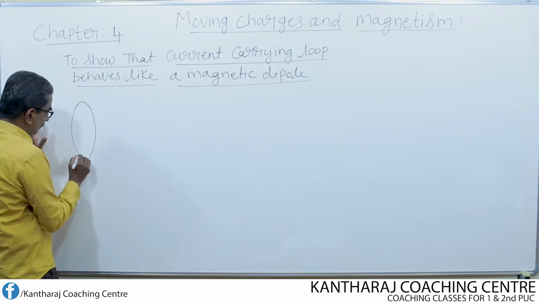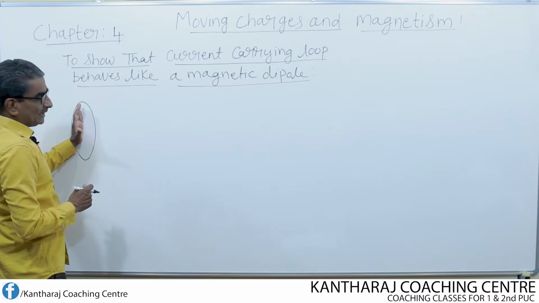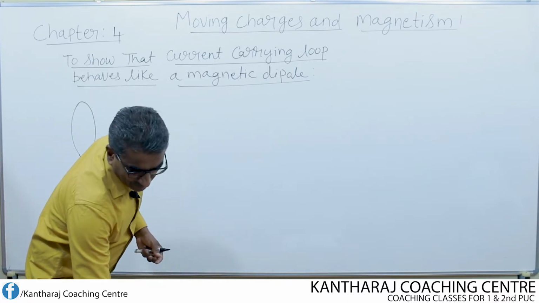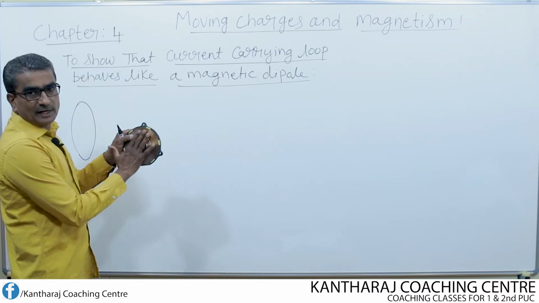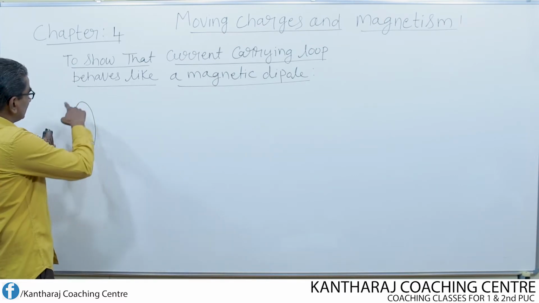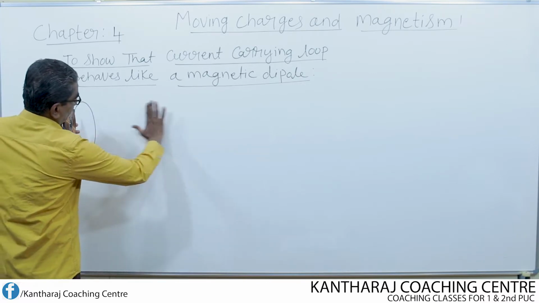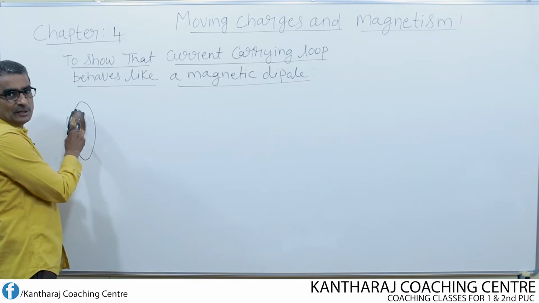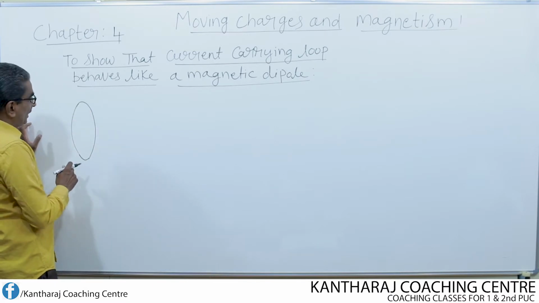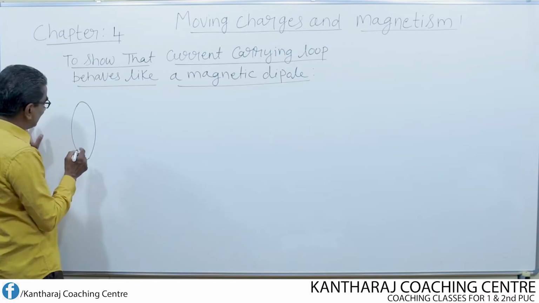This is the circular loop. I have kept the loop in such a way that the plane of the loop is perpendicular to the plane of the board or the figure. That means if this is the plane of the loop of wire, then it should be kept like this according to this figure. I have drawn the loop in oval shape, meaning this plane and the board plane are mutually perpendicular to each other. Now pass the current through this loop in any one of the directions, either clockwise or anti-clockwise.